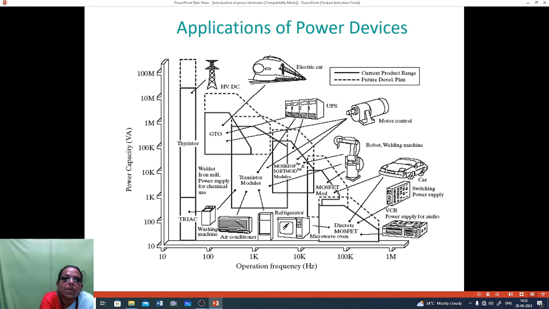for MOSFET modules, that is discrete MOSFET modules, used in VCRs, power supply for audio, and static power supplies. MOSFET modules are also used in robotics and welding machines. And thyristor modules are also used in robotics and welding machines, and IGBT modules are also used in robotics and welding machines. These are the applications of power devices.